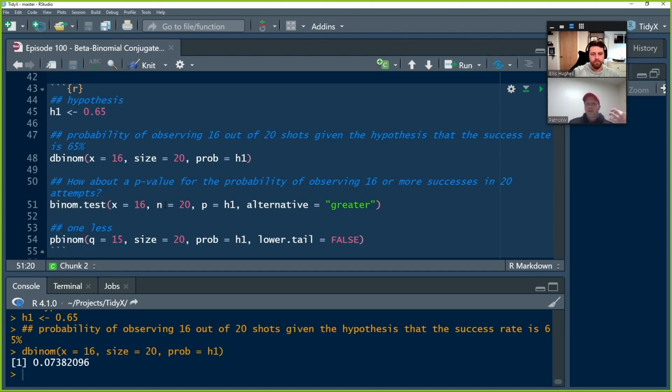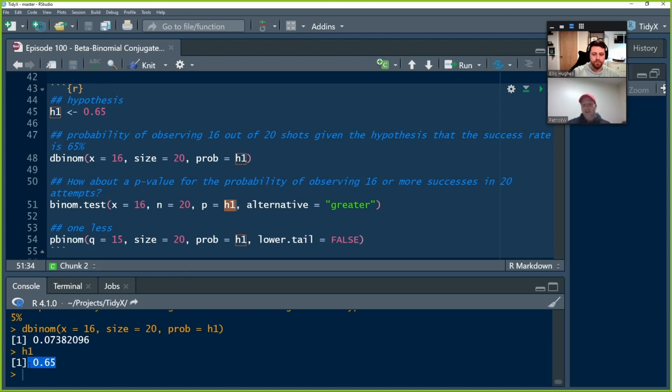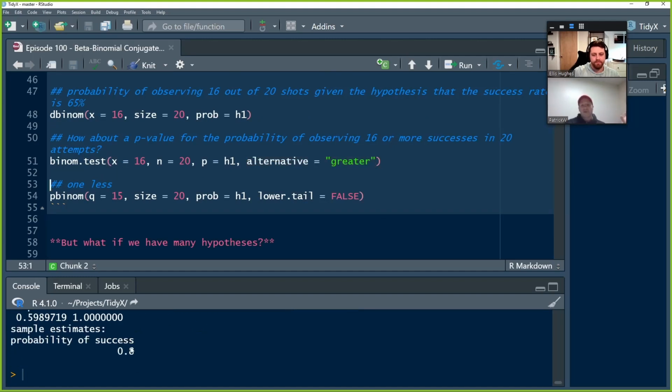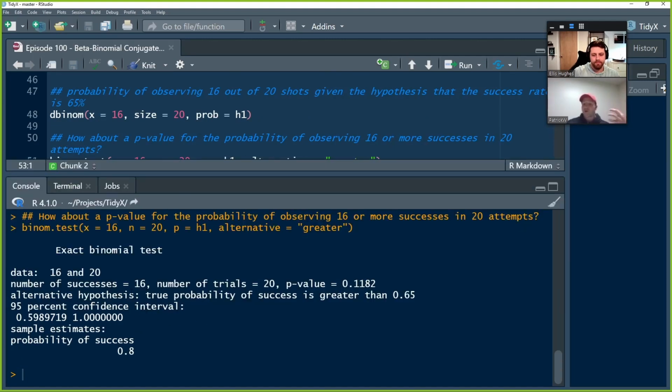The binomial test function is a helper function that runs a binomial test over a proportion like this. Again, we have 16 successes in n equals 20 shot attempts. Our hypothesis is that the true probability of success is 65%. And we want to know the probability that 16 out of 20 is better than our hypothesis of 65%, so the alternative hypothesis is greater than.